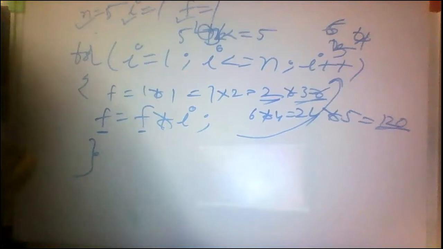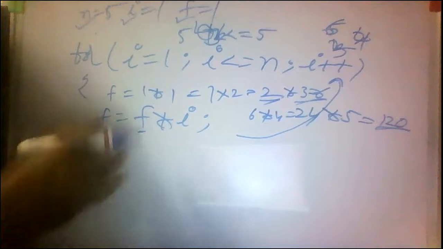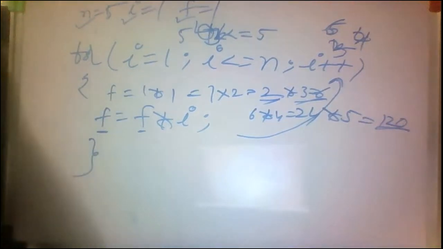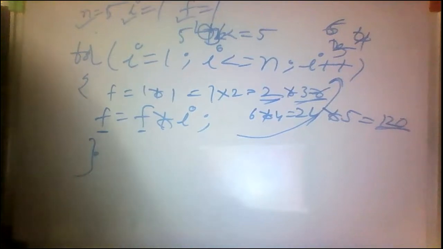Whereas in iterative, only 6 bytes of memory is enough. Clear? This is an advantage of loops and a drawback of recursive functions. So this is the difference between recursive and non-recursive, recursive and loops. Clear?